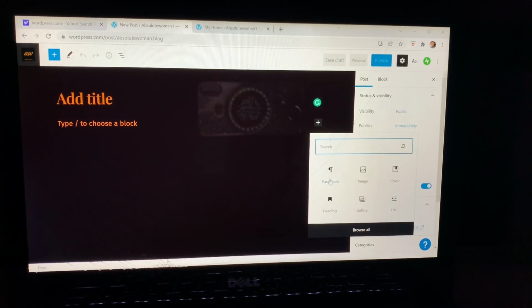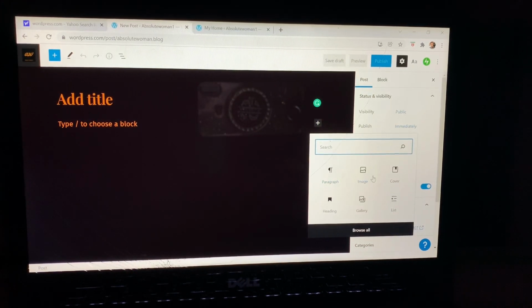These are so many functions. If you're adding a paragraph to your text, if you're adding an image, a cover, a list, a gallery, a heading, all the stuff. Or if what you want is not here but you feel like you need to add something, you can search for it, and so on and so forth.